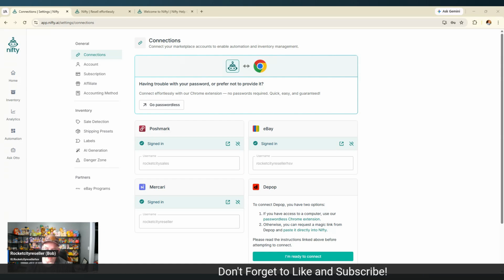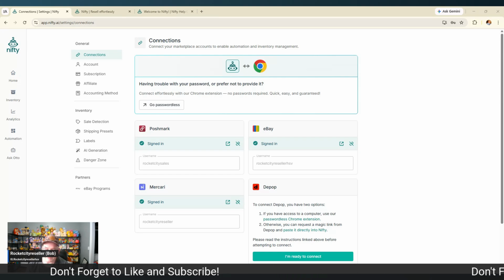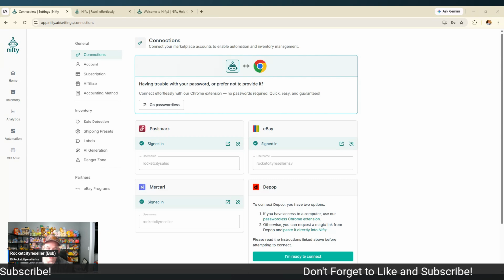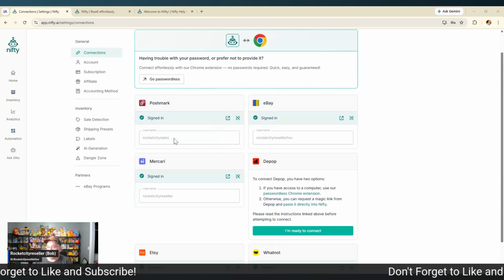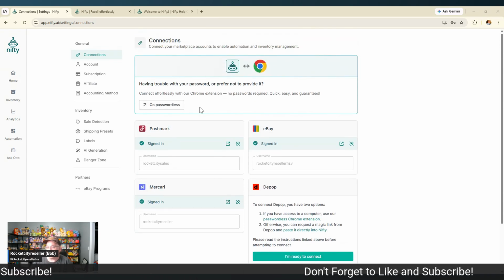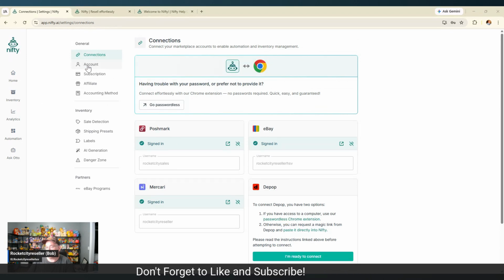If not, you're not going to be able to automate or cross list, and it's going to tell you that you're not doing that because you're not connected, and you have to go back through and set up some stuff when you get those emails, and we'll go over that as well. So this is basically how you connect. Once you connect, there's an option to sync, and we'll get into some of that here in just a second. So we'll run through some of this first.